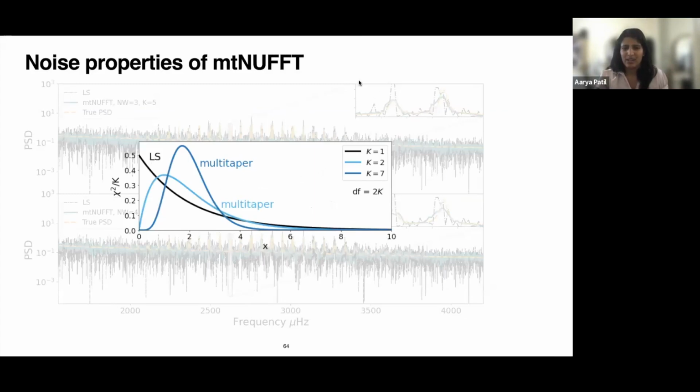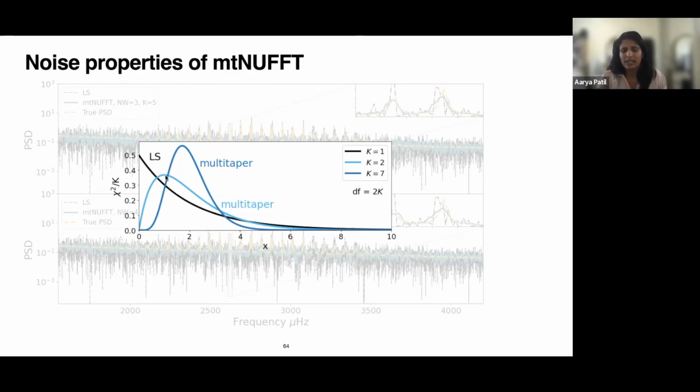I just want to highlight that this comes from the fact that the distribution of the multi-taper periodogram is chi-square distributed, but with higher degrees of freedom. For the Lomb-Scargle, the distribution is exponential because it's chi-square distributed with 2 degrees of freedom.